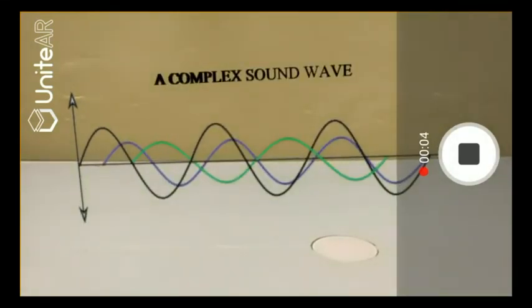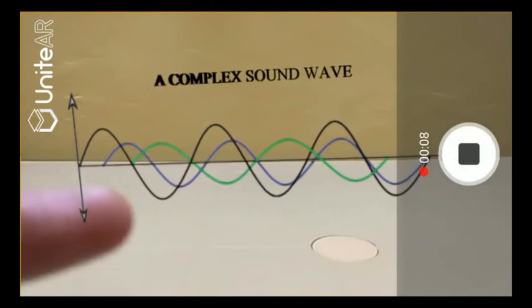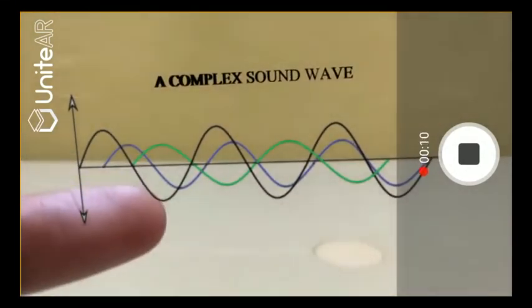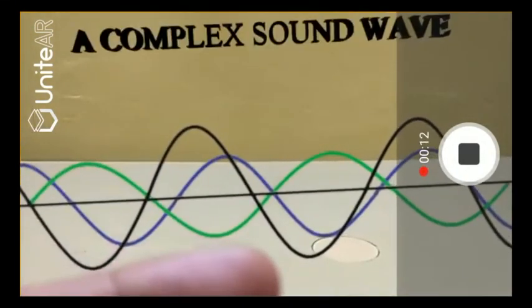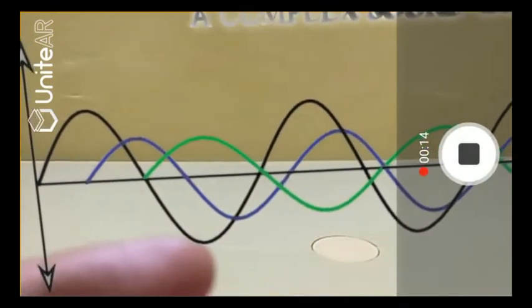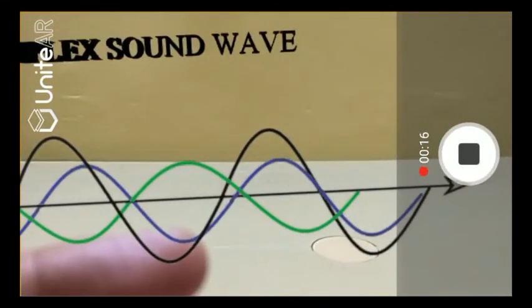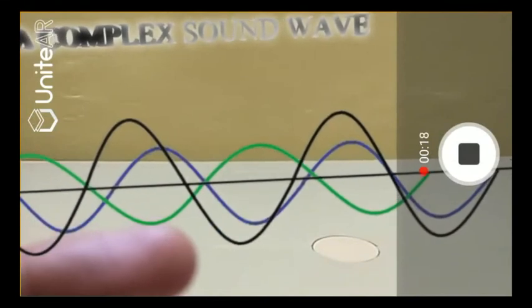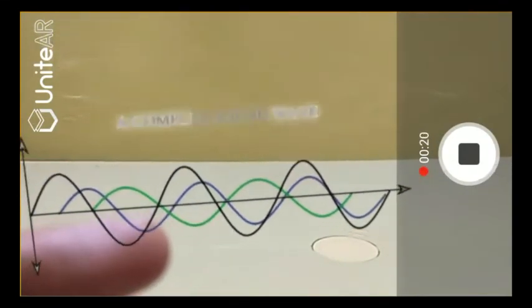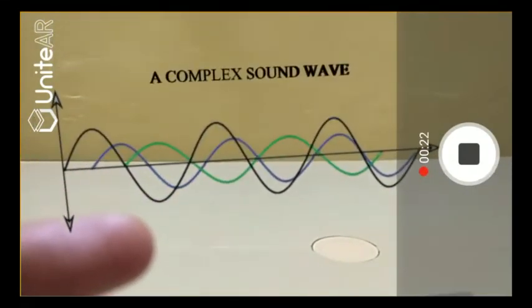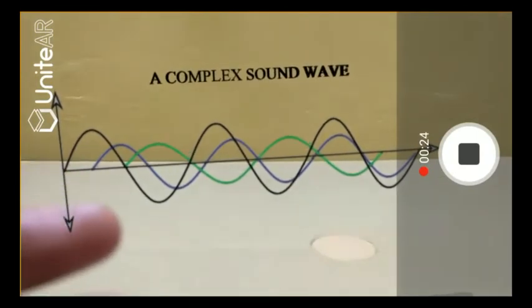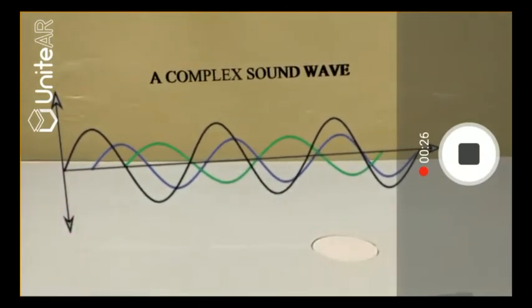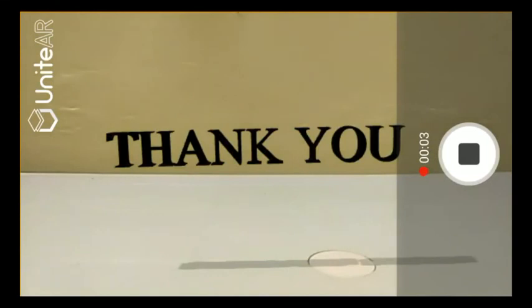Sound generated in everyday life is a complex amalgamation of different frequencies, amplitudes, and phase differences. The individual waves are not completely in phase with respect to each other. At the same time, they're not completely out of phase with respect to each other. It's just a complex combination of different frequencies, amplitudes, and phase differences that gives rise to a final sound that we end up hearing.